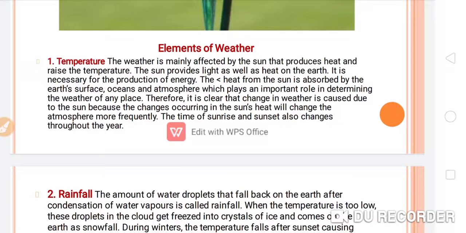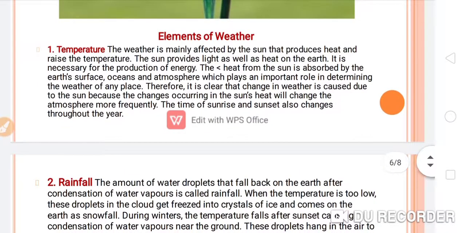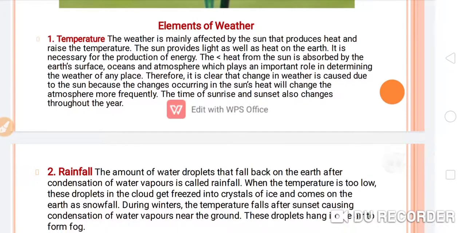The heat from the sun is absorbed by the earth's surface, oceans and the atmosphere, which plays an important role in determining the weather of any place. Therefore, it is clear that change in weather is caused due to the sun, because the changes occurring in the sun's heat will change the atmosphere.